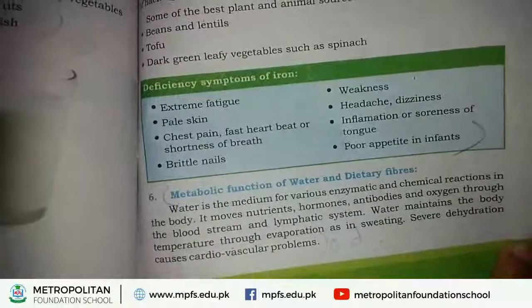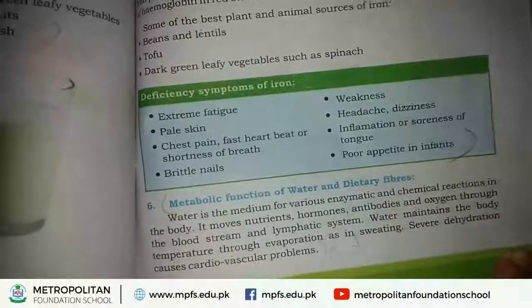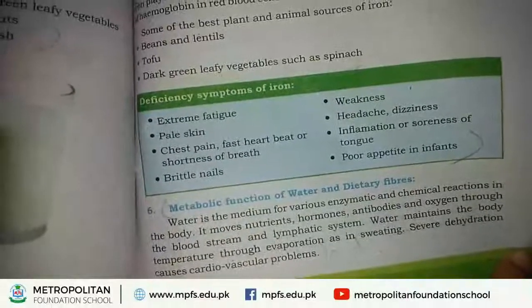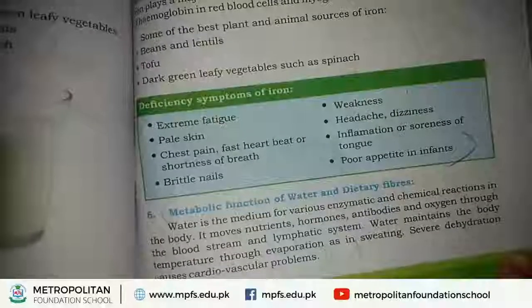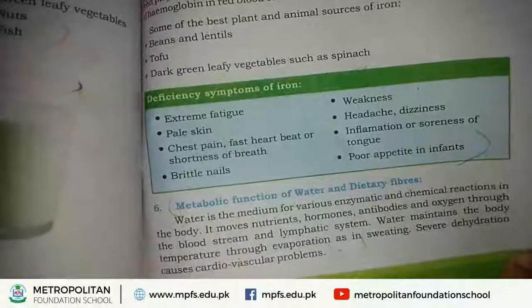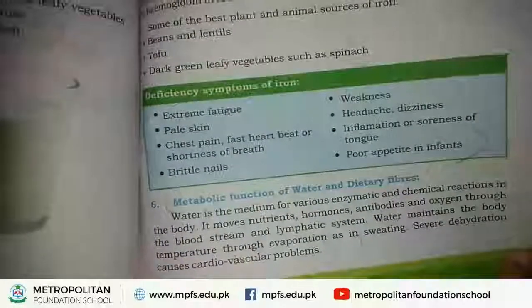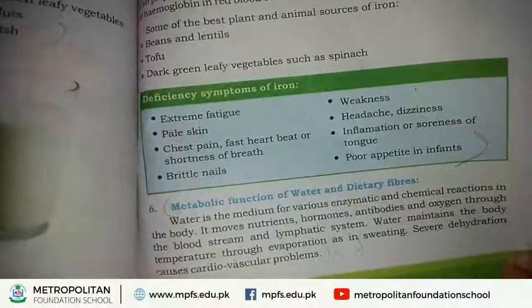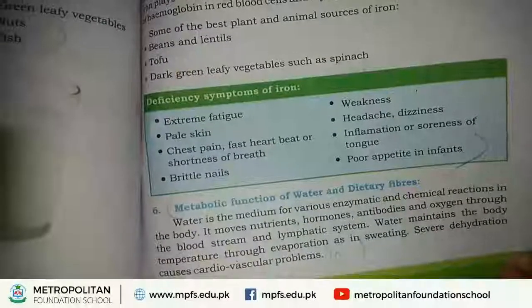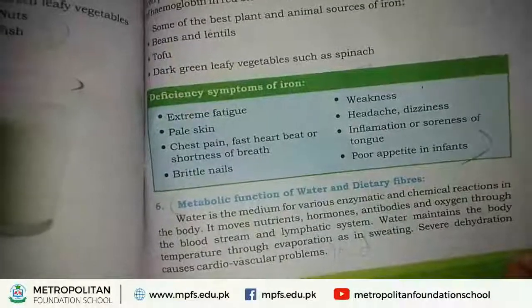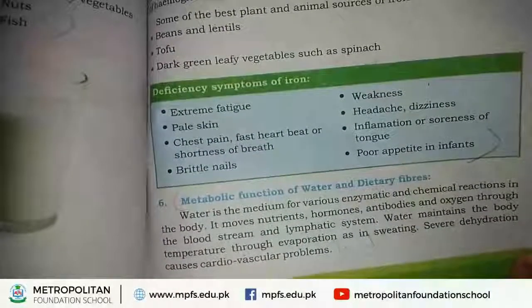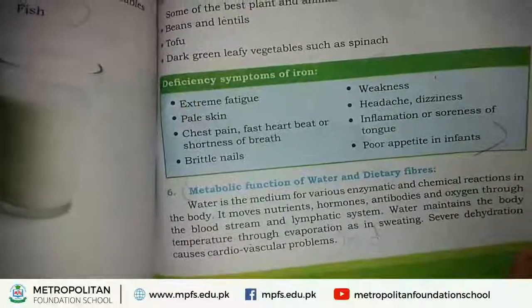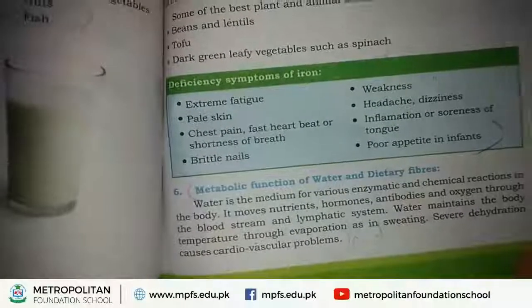Water also helps maintain the temperature of our body through evaporation. Severe dehydration causes cardiovascular problems. What are cardiovascular problems? Cardiovascular problems mean heart disease.